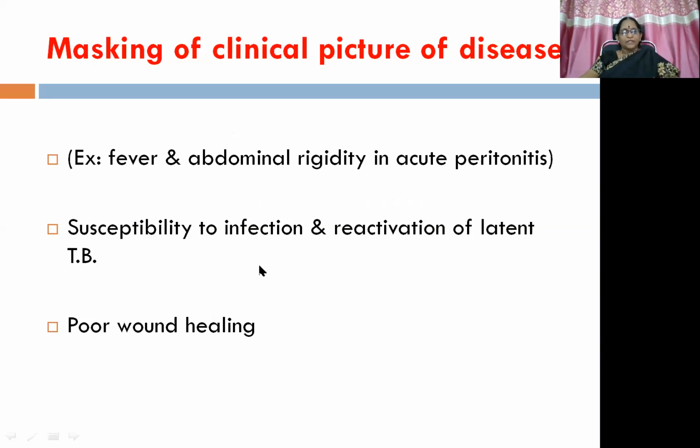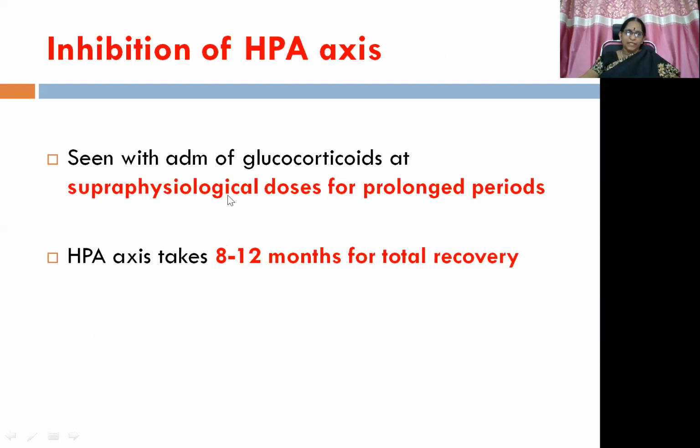Then there is a possibility of another ADR, that is masking of clinical picture of disease, like fever and abdominal rigidity in acute peritonitis, because the patient feels a condition like well-being, so he doesn't complain of all these things. So this is very, very dangerous. Apart from that, susceptibility to infection and reactivation of latent TB is also there because of immunosuppression, and poor wound healing also because of anti-inflammatory property. Then inhibition of HPA axis.